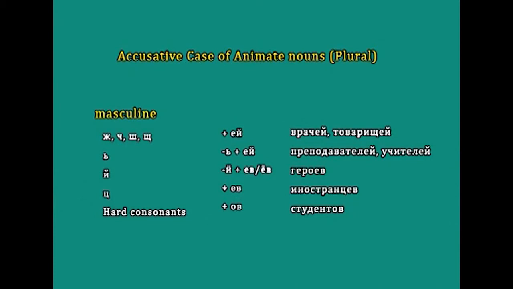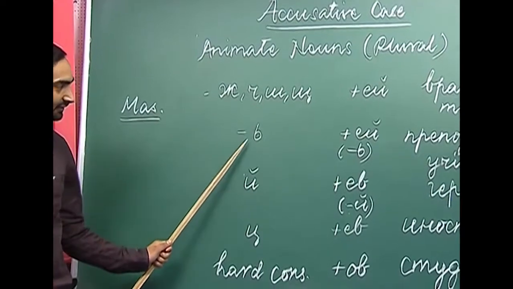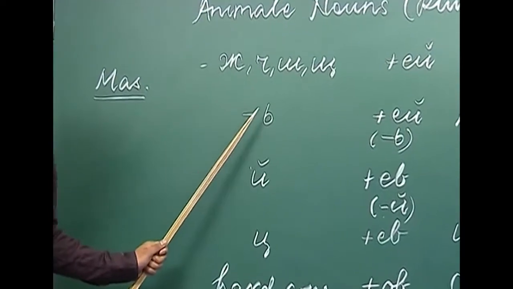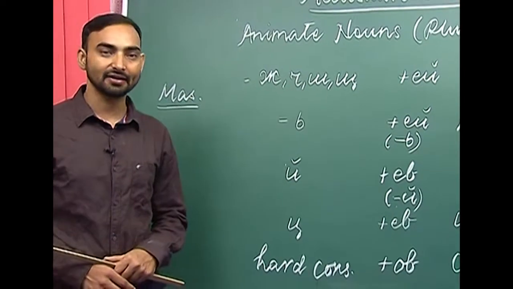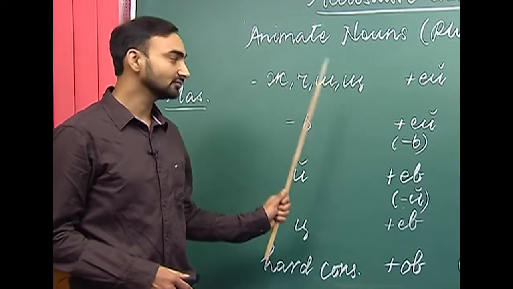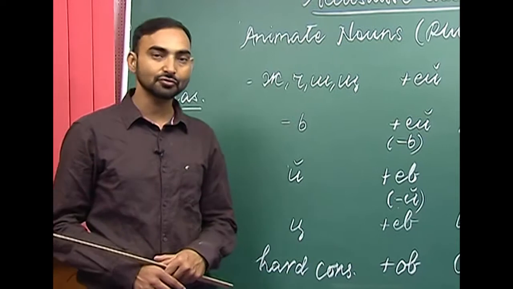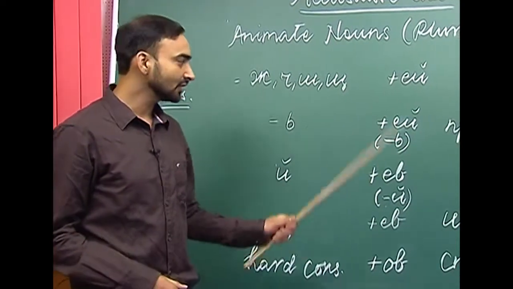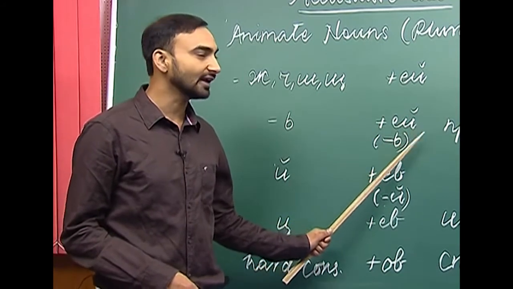The second point is, if the masculine noun ends with a soft sign. For example, pripada vachil, uchichil, pisachil and so on. So, all these nouns end with a soft sign. So, if an animate masculine noun ends with a soft sign, then what are we supposed to do to make its accusative case form? We drop that soft sign first and add ye and e krat ke at the end.